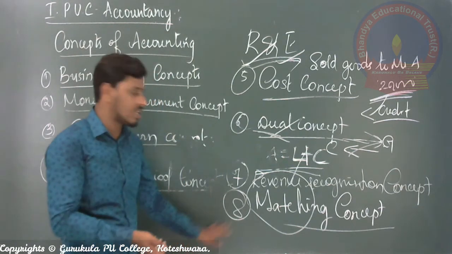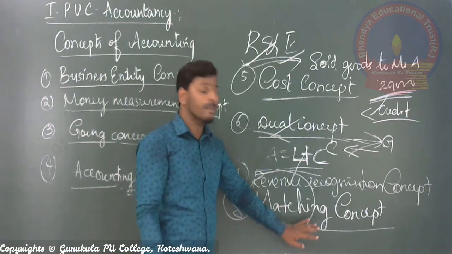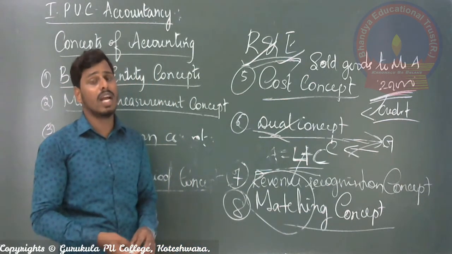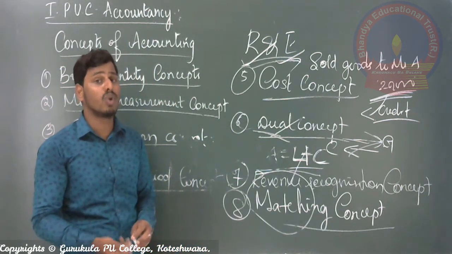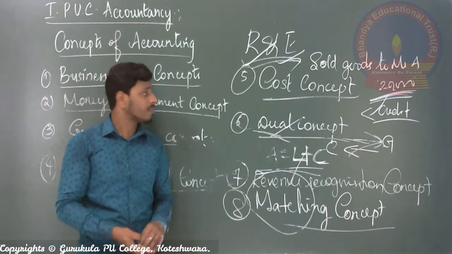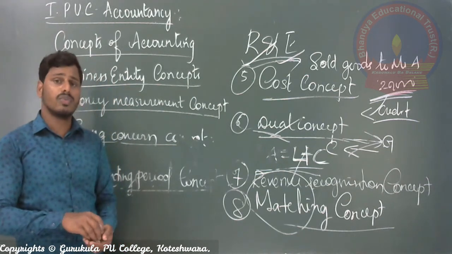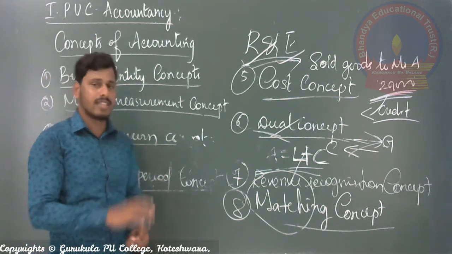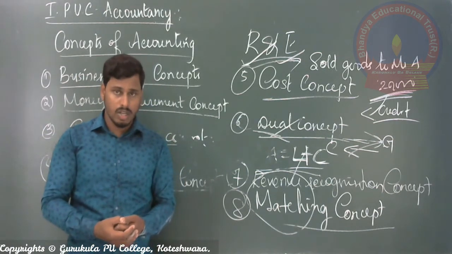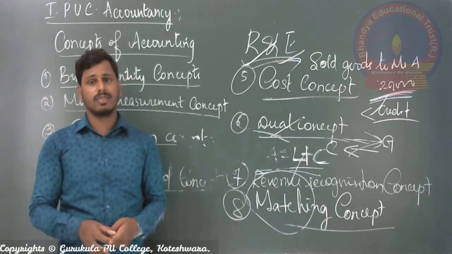According to the matching concept only, we have to go about it. This concept is adopted or followed at the time of calculating the profit, at the time of closing the books of account. It is called the eighth concept of accounting. So these are the concepts we studied in this session, and there are some remaining concepts also. We will see the other concepts in the next class, and thank you.